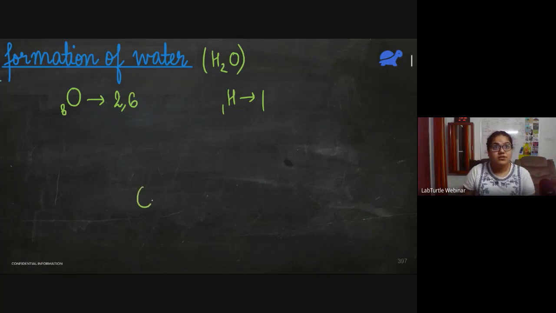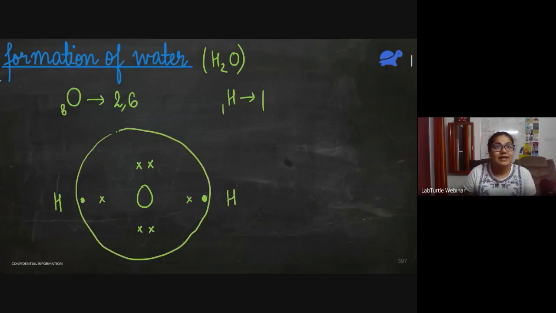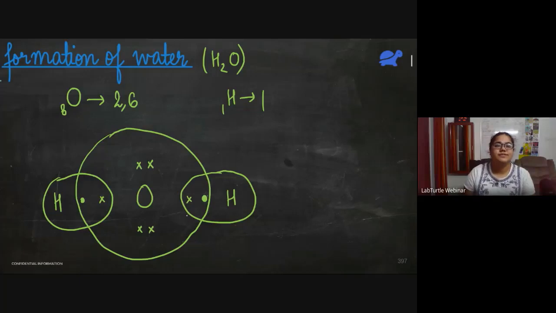So oxygen, it has 1, 2, 3, 4, 5 and 6. 6 electrons. And hydrogen has only 1 electron. But there are 2 hydrogen atoms. No, it is H2O. So hydrogen here. Now if you see oxygen, what is happening? It has 8 electrons. Hydrogen has 2 electrons. This hydrogen also has 2 electrons.